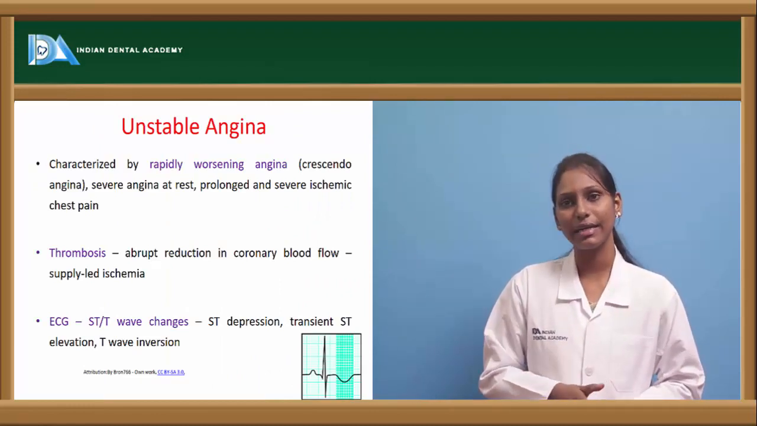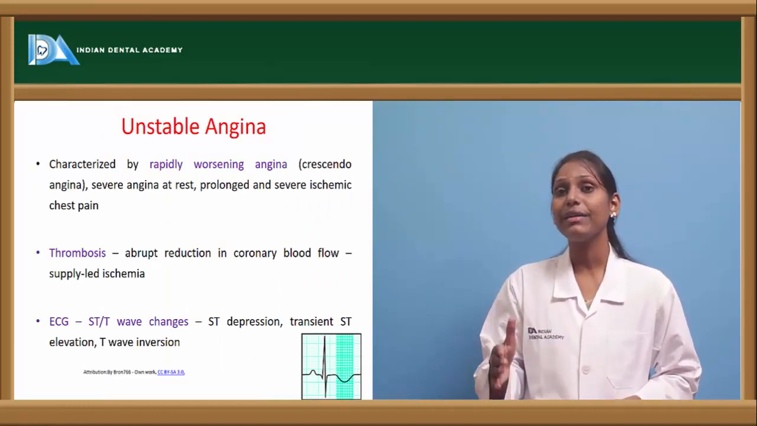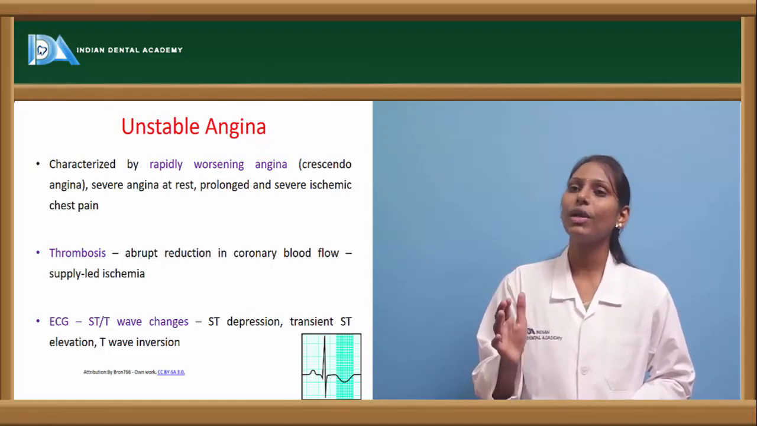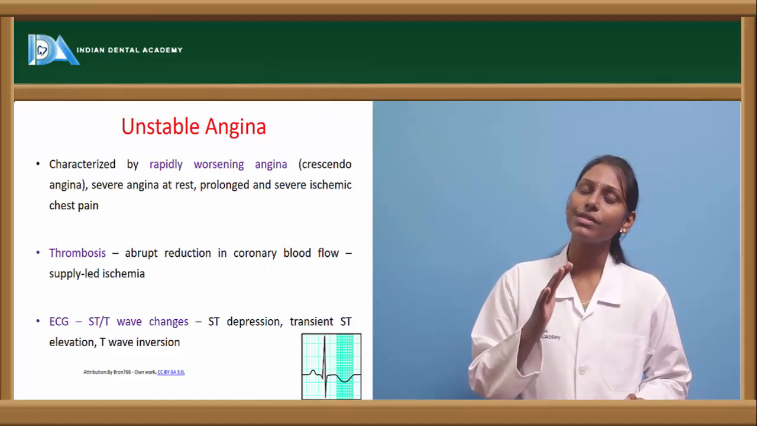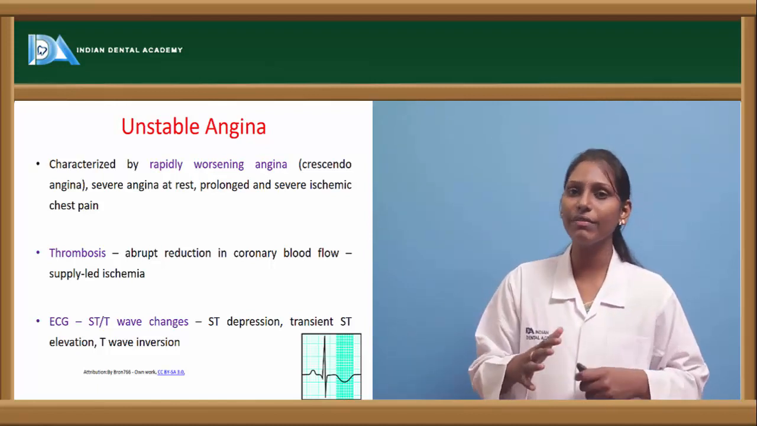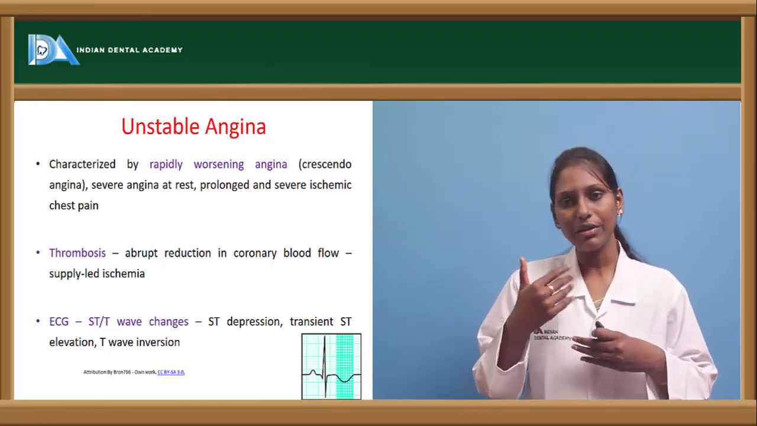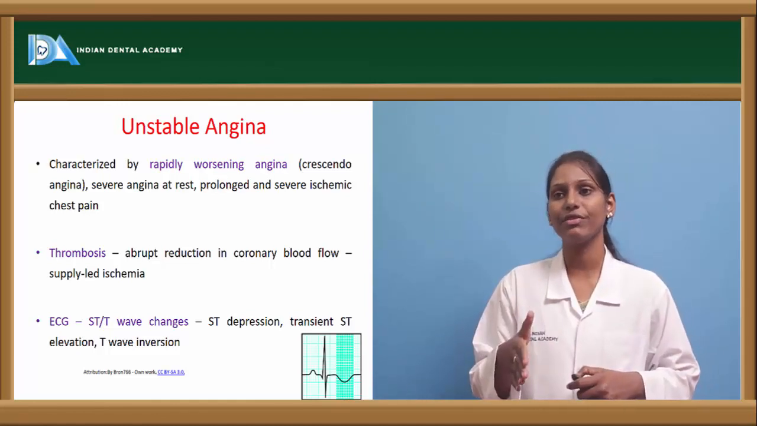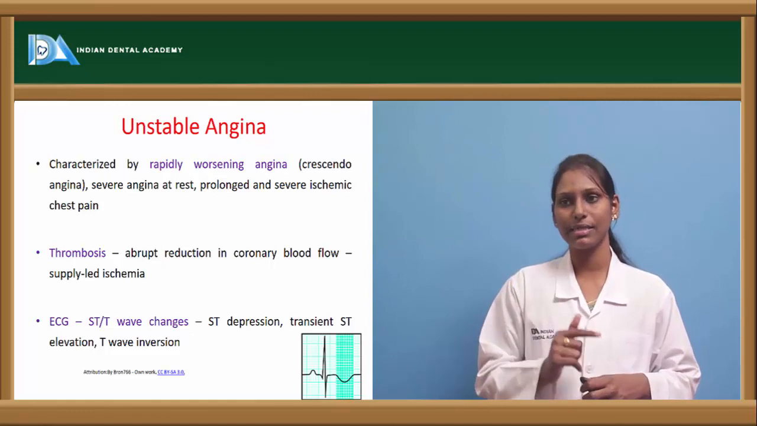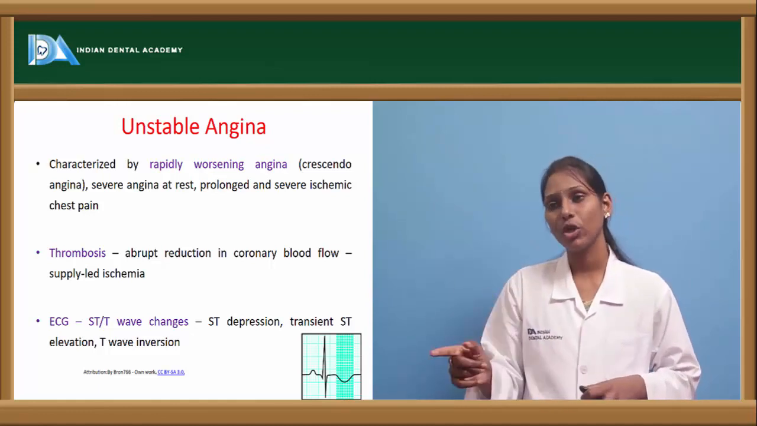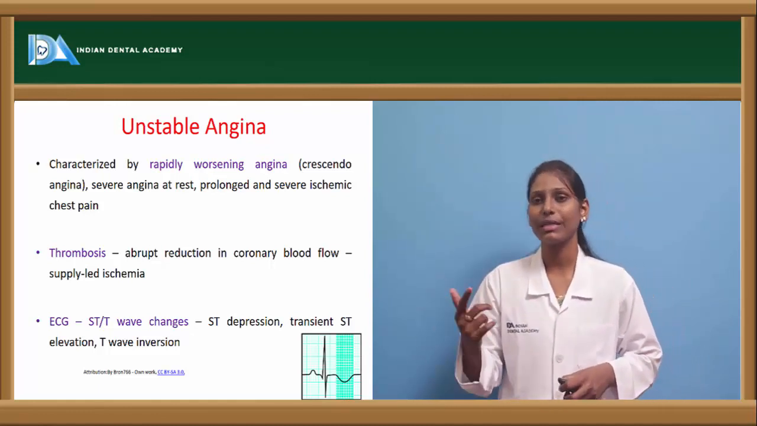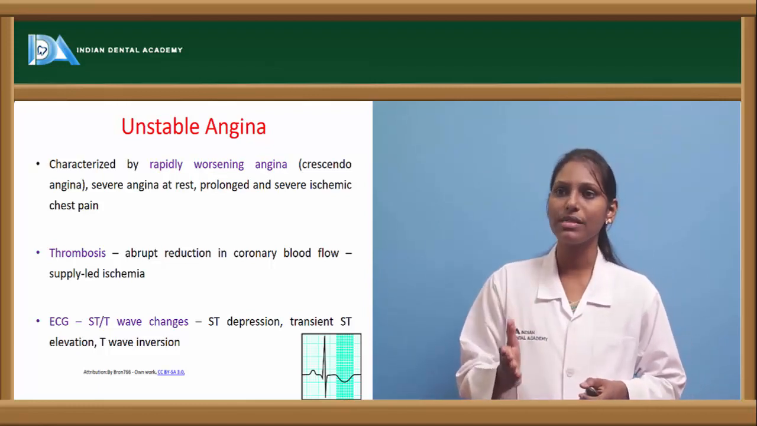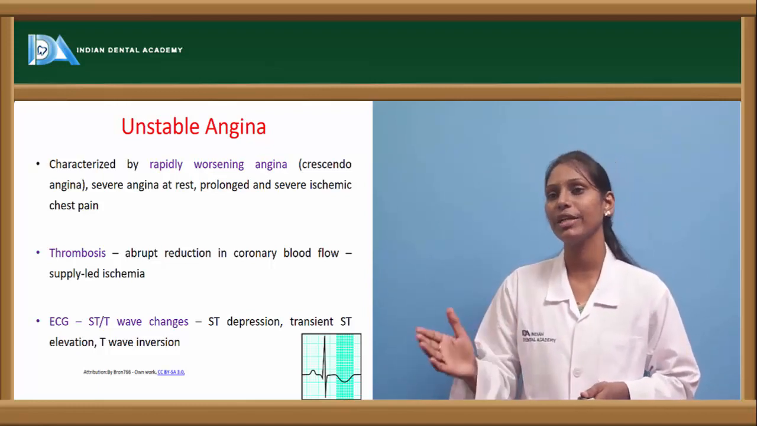Unstable angina is a condition where there is rapid worsening of angina, also called crescendo angina. Here the patient will have severe angina even at rest, even though there is not much stress or physical activity. This is called unstable angina, and prolonged and severe ischemic chest pain can be seen in these cases. Usually unstable angina is because of thrombosis, where there will be abrupt reduction in the coronary blood flow